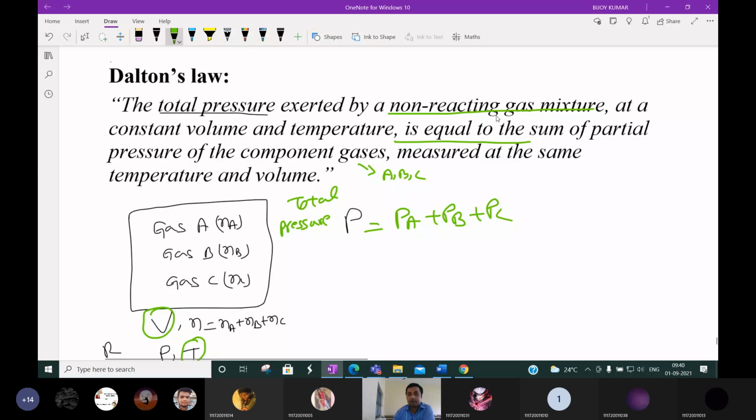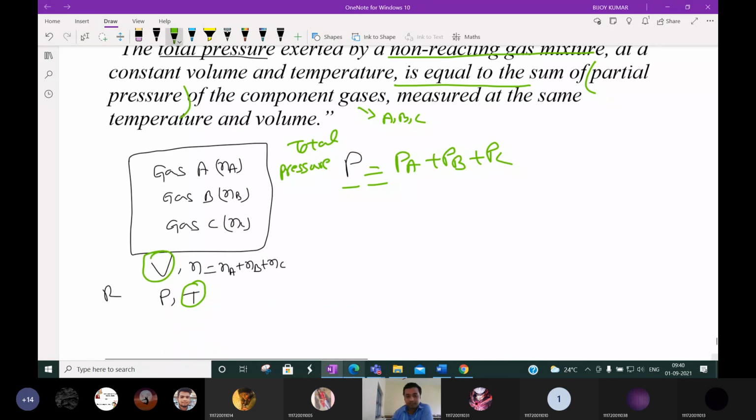So the total pressure exerted by a non-reacting gas mixture at a constant volume and temperature is equal to the sum of partial pressures of component gases, A, B, C: partial pressure of A, partial pressure of B, partial pressure of C. These partial pressures are measured at the same temperature and volume. What do you mean by partial pressure? According to Dalton's law, total pressure is equal to the sum of the partial pressures of individual components. So what is partial pressure?